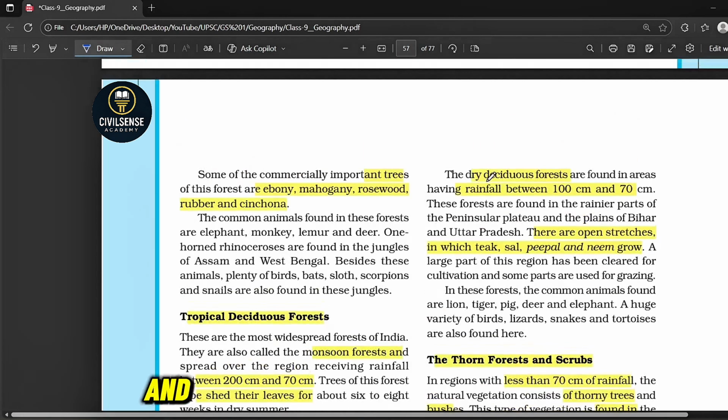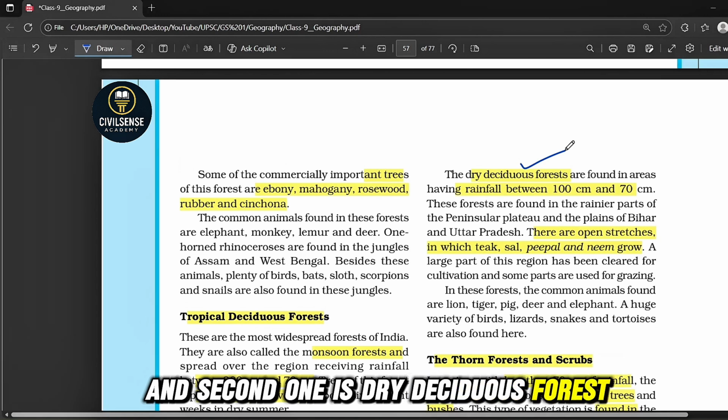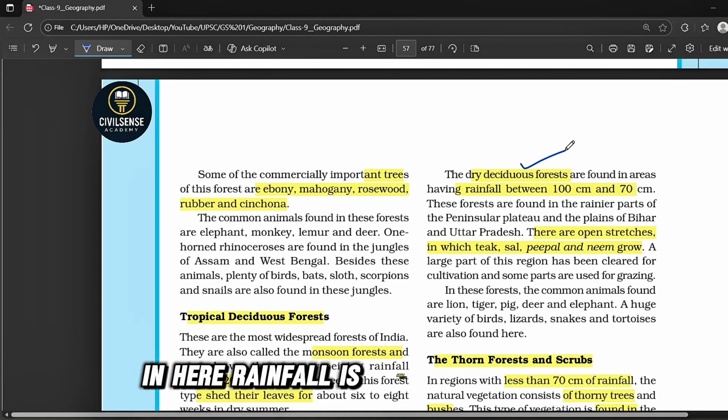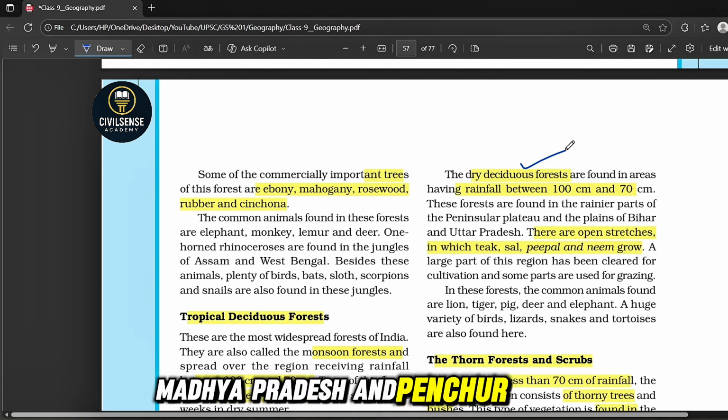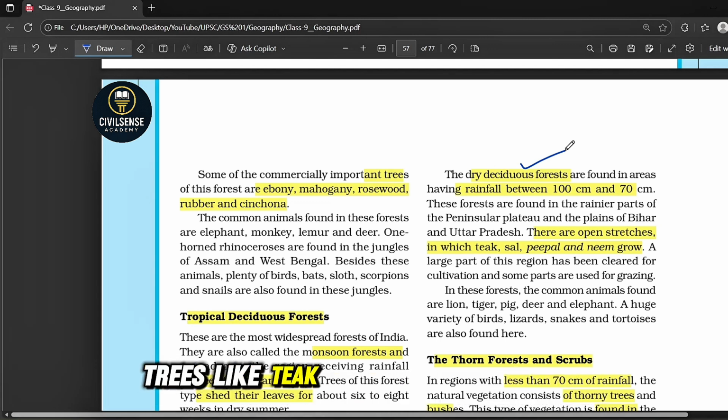And the second one is dry deciduous forest. Here, rainfall is about 100 to 70 centimeters, and it is found in Uttar Pradesh, Bihar, Madhya Pradesh and the Peninsular Plateau. Trees like teak, sal, peepal and neem are common.